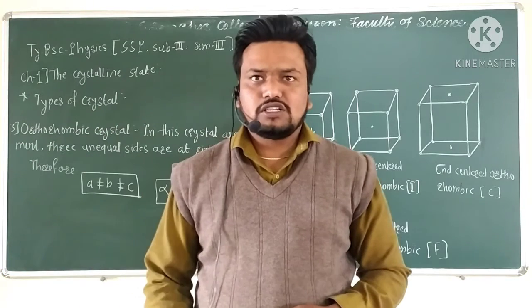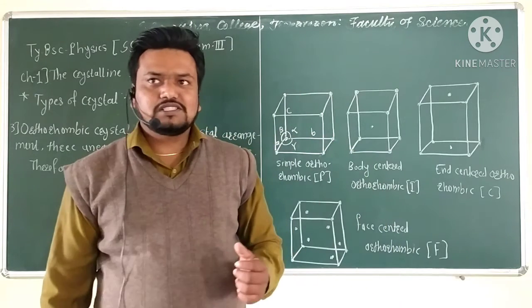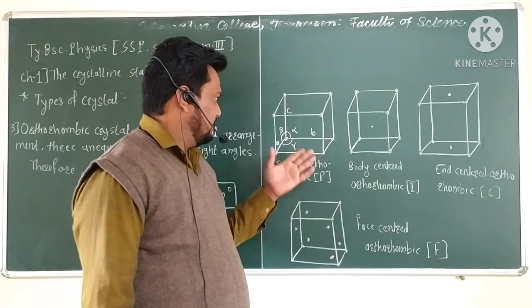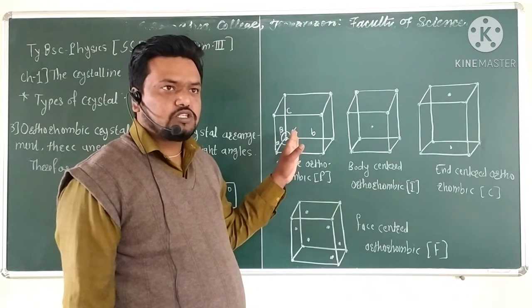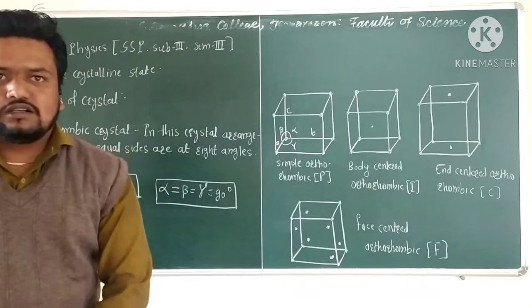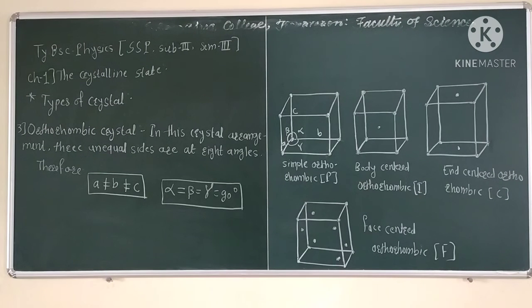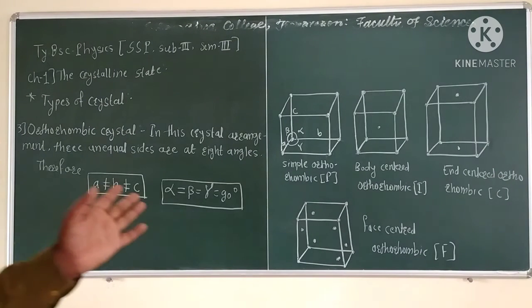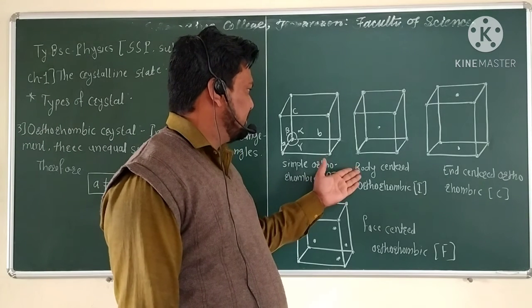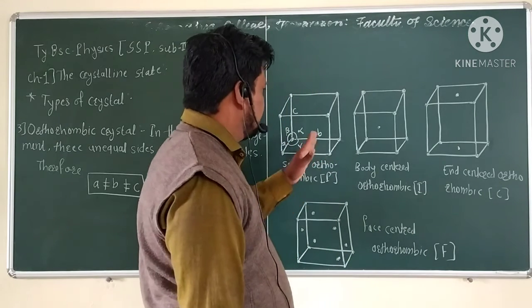The orthorhombic crystal structure has a simple orthorhombic type, denoted by P. The next type is the body centered orthorhombic structure, denoted by I. What is the difference between these?